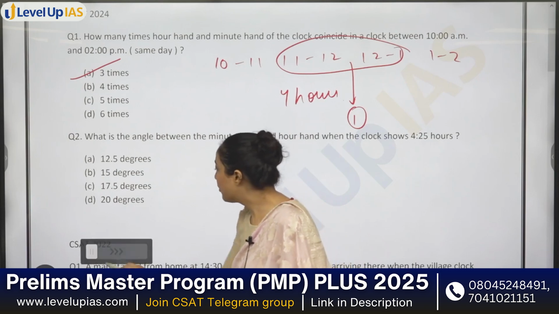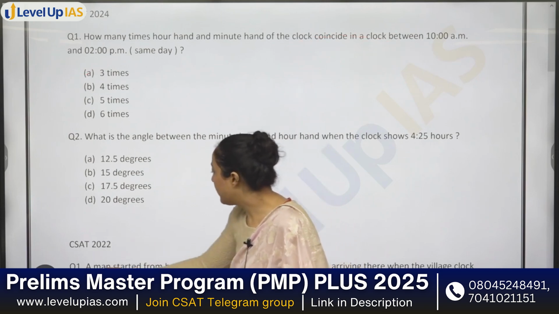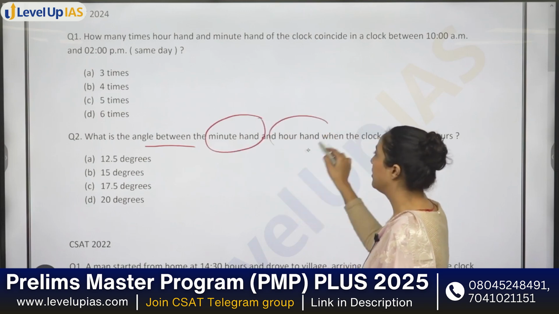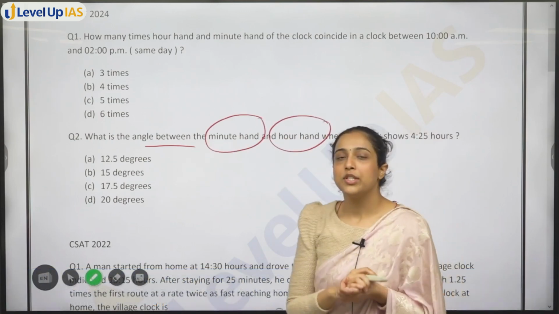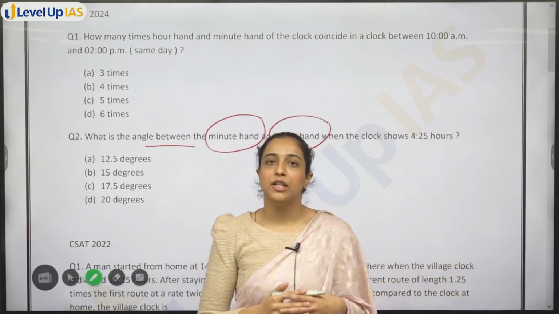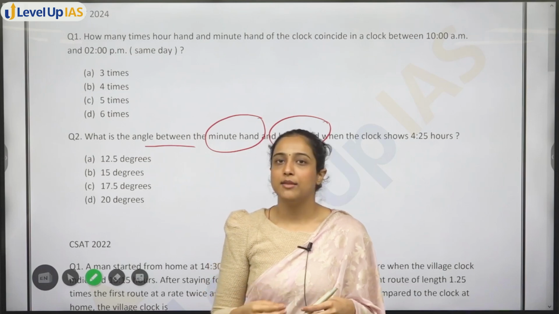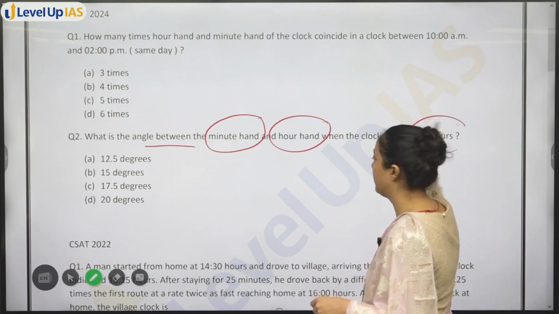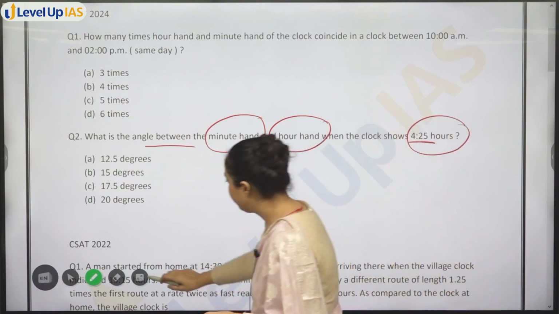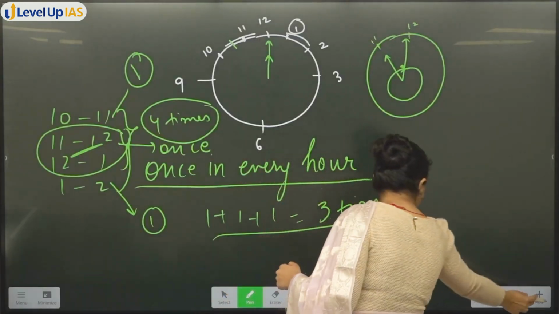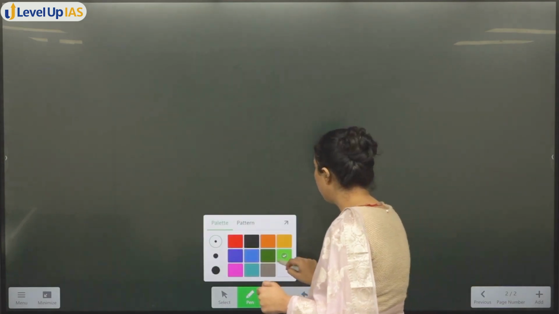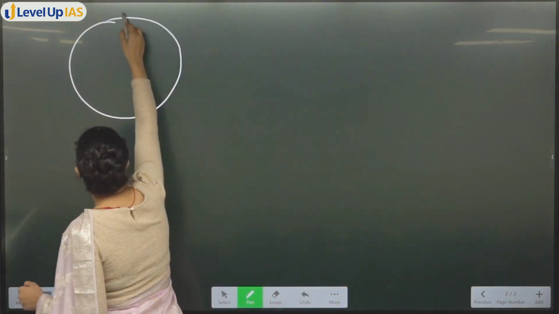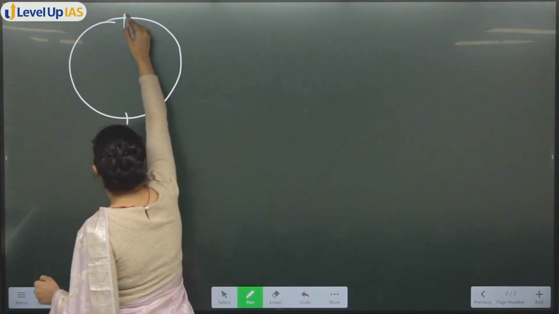Now, next question is, what is the angle between minute hand and hour hand? Okay, so in the next question I will tell you how to find out angle between minute hand and hour hand when any time is given to you, when the clock shows 4:25 hours, ठीक है। So clock is showing 4:25. सबसे पहले you need to always have a picture of clock in your mind.